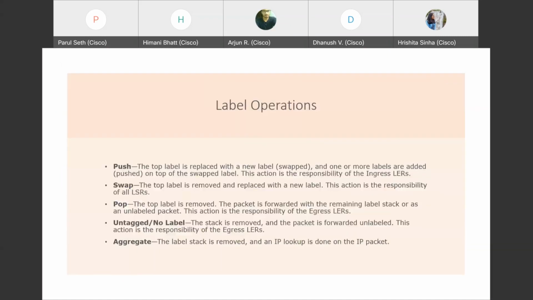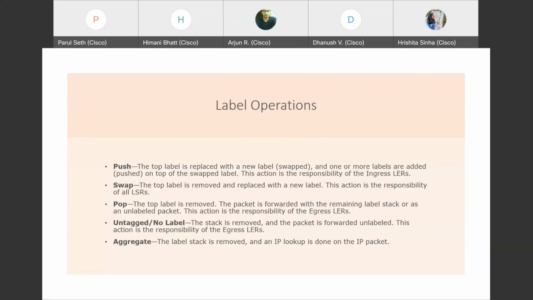So these are the operations which MPLS can perform. Push is when we receive the packet and have to push the label. The ingress router, the PE router at the starting point, will push the label. The intermediate routers will swap the label.